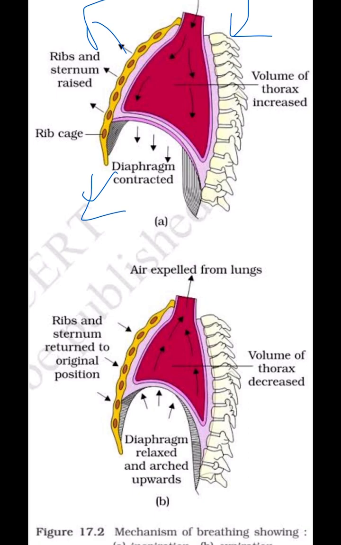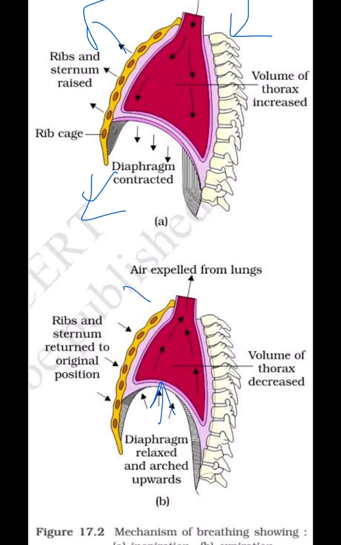During expiration, the diaphragm which was contracted during inspiration gets relaxed and arches upwards. The ribs and the sternum return to their original position because the intercostal muscles get relaxed.